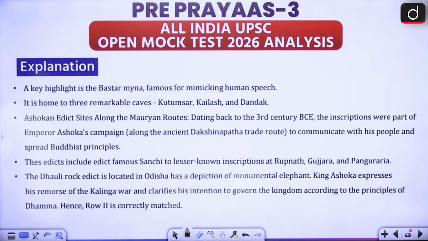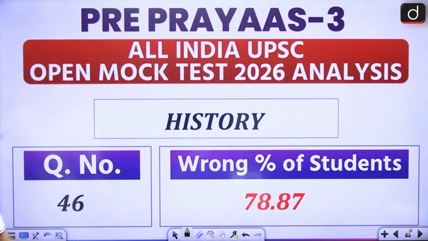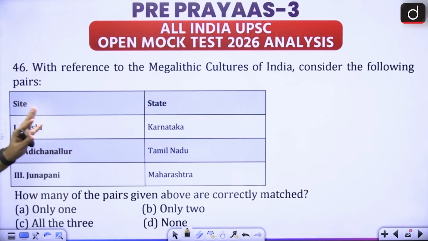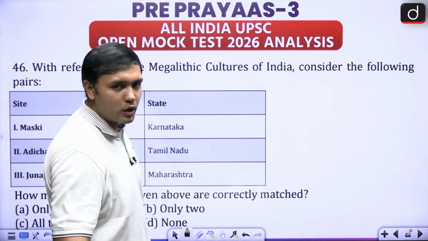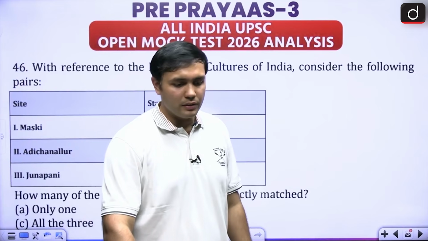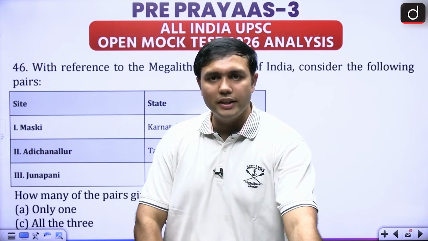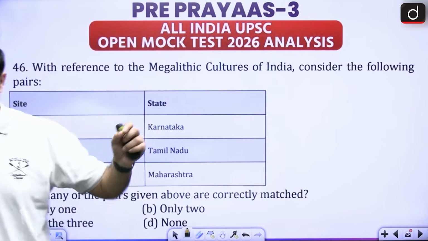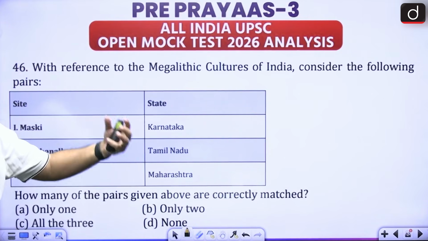All right. Next is with respect to history. The question number is 46, right? Here you will find which are the megalith cultures, right? In this case, all these things, Maski, Adichanallur, and Junapani, are important. But what you are going to look at is where these particular sites are going to be found, right? So in this case, with respect to megaliths again, which we talked about now, it becomes really important.